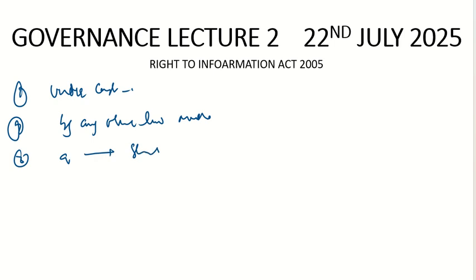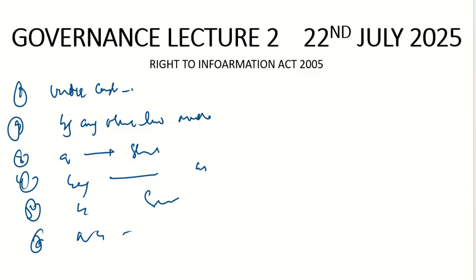Any public authority under the constitution, or any public authority created by any other law made by the parliament, or third, by any law made by the state legislature, or fourth, by notification created by the government. Fifth, a body owned, controlled or substantially financed by the government, or NGOs. It also includes NGOs which are substantially financed by the government. All these institutions will have to ensure to provide information suo motu.